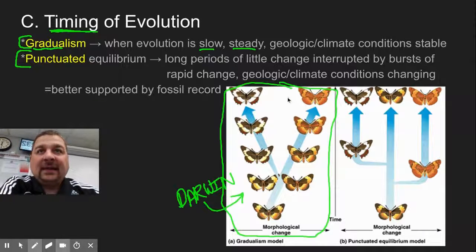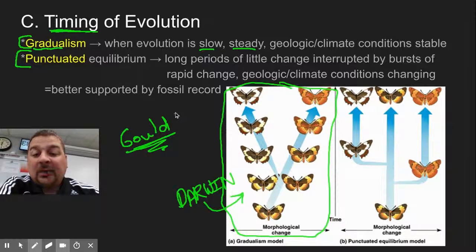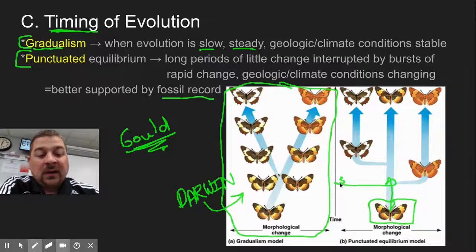But in the late 1900s there were other people like Stephen Jay Gould, paleontologists, that found fossils, and the fossil record said, well, we don't have all these in-between things. So what they think may have happened is these things didn't evolve very much for a long period of time, stayed the same. And then when there were periods of environmental change or habitat change, it caused a short burst of rapid evolution.